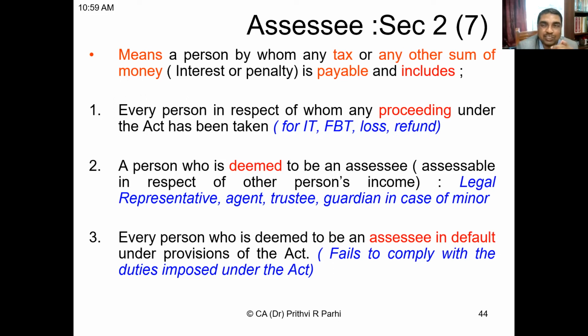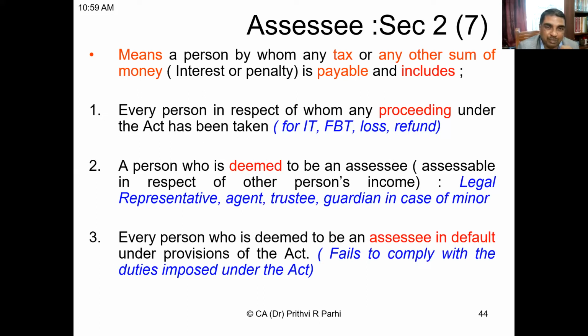But let us say someone has paid the tax but has not paid the interest due, or has not paid the penalty. Can we call that person an assessee? Yes or no? Yes, sir, because it says tax or any other sum of money is payable, so not necessarily tax alone.